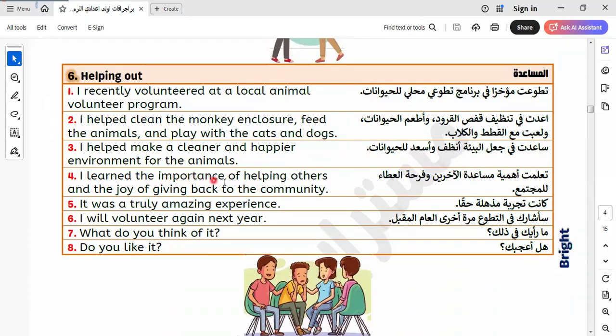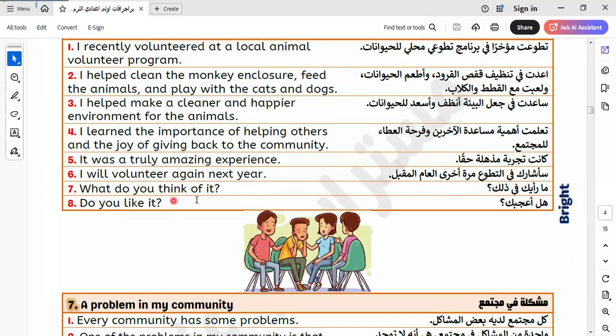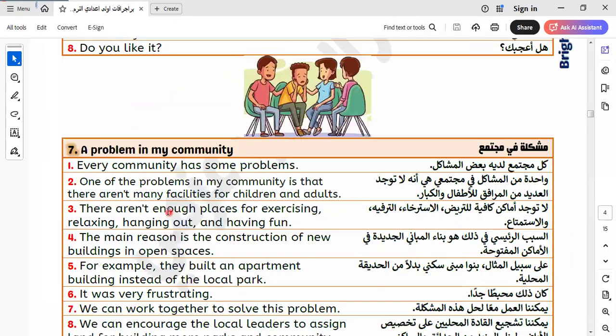I learned the importance of helping others and the joy of giving back to the community. It was a truly amazing experience. I will volunteer again next year. What do you think? Do you like it? Let's go to another one.